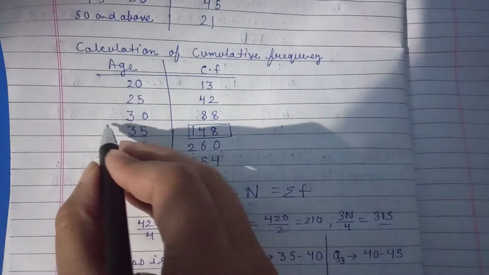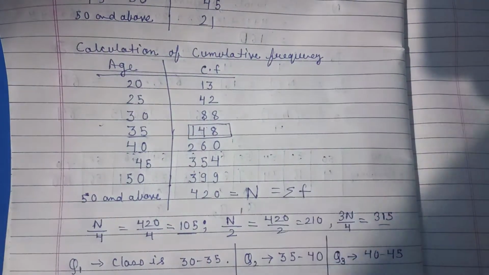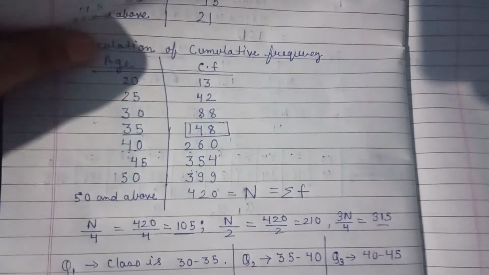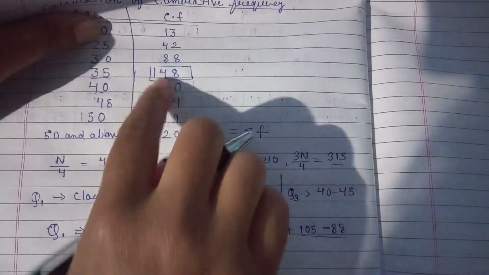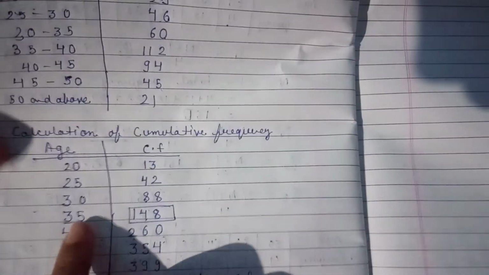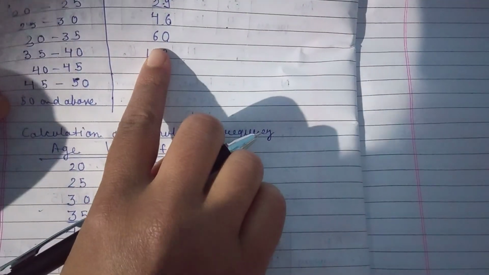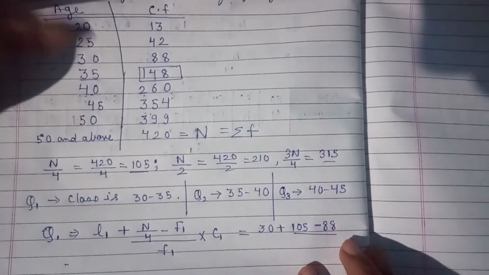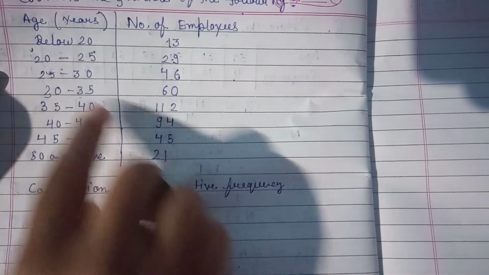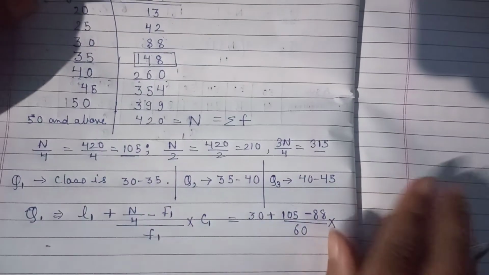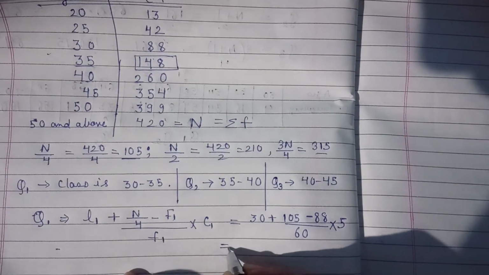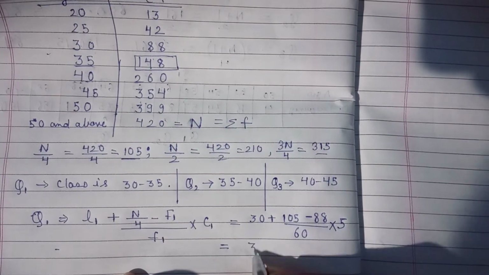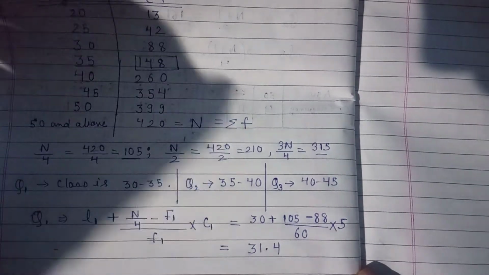So here it will be 105 minus 88, divided by f, the frequency of that class, which is 60. So in place of this we write 60, into the gap, which is 5. So in place of this we write 5. After calculating all this, you will get the answer 31.4.